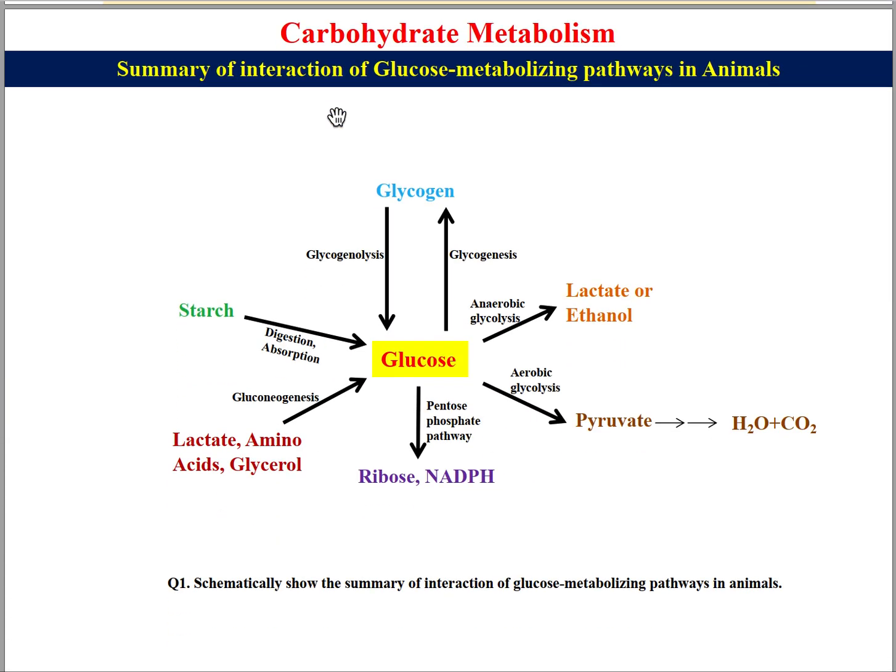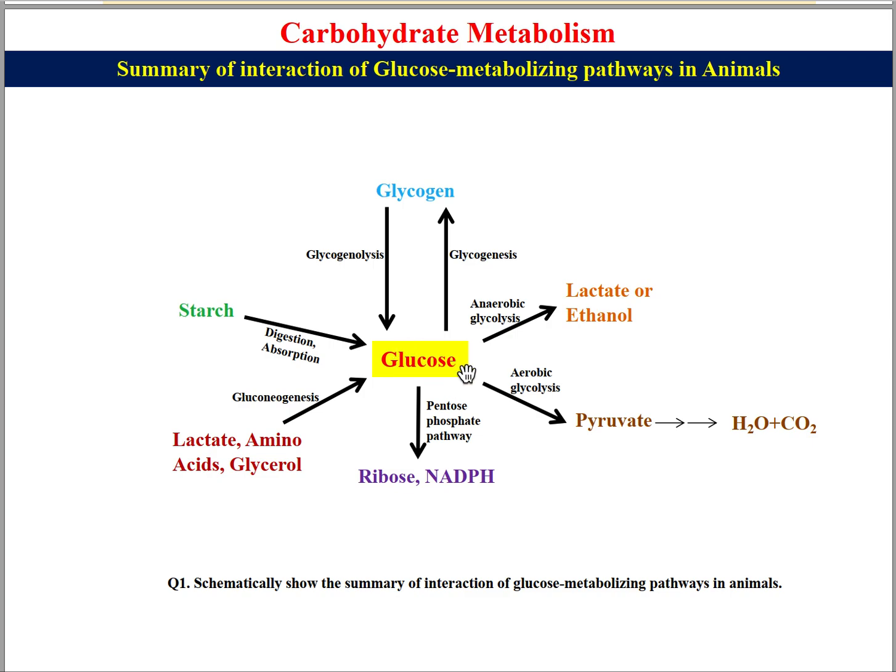So here is the summary of interaction of glucose metabolism pathways in animals. I have already discussed it in the class. This is the source of glucose from glycogen or starch or lactate or amino acids or glycerol from non-carbohydrate sources. This is the process of gluconeogenesis.